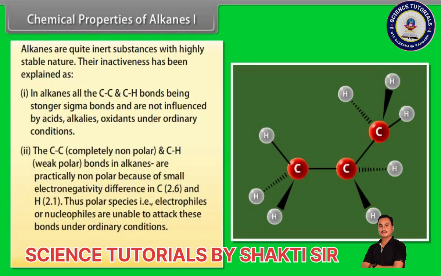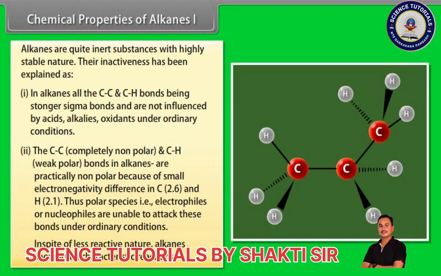Number 2. The carbon-carbon bonds are completely non-polar and the carbon-hydrogen bonds are very weakly polar because of the small electronegativity difference between C, 2.6, and H, 2.1. Thus, polar species, that is, electrophiles and nucleophiles, are unable to attack these bonds under ordinary conditions.